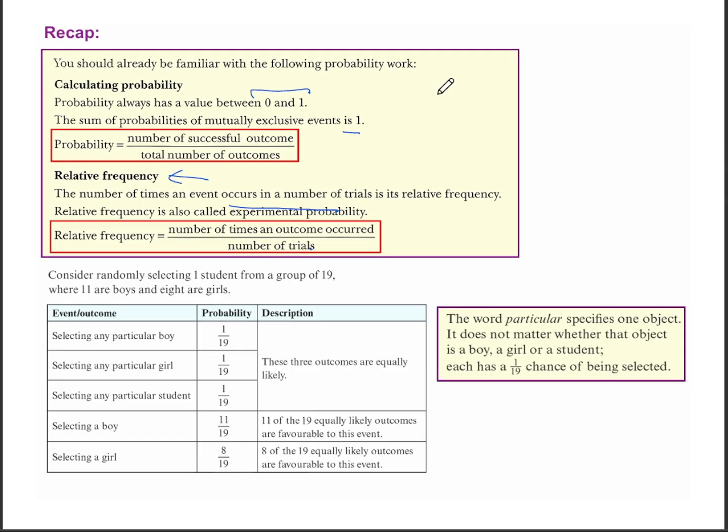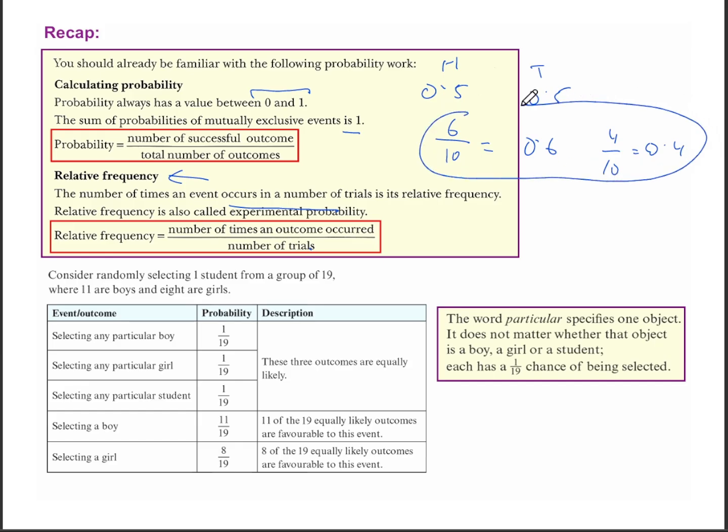For example, if you flip a coin, then the probability of you getting head is 0.5, and the probability of you getting a tail is 0.5. But suppose you flip the coin 10 times. From that, 6 of them were head. That means the relative frequency of you getting head is 0.6, and the relative frequency of you getting tails is 0.4. That is the probability that you got from the experiment that you did specifically. It's not what the actual probability is.